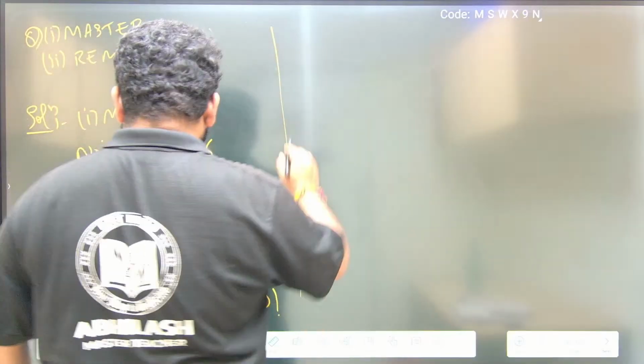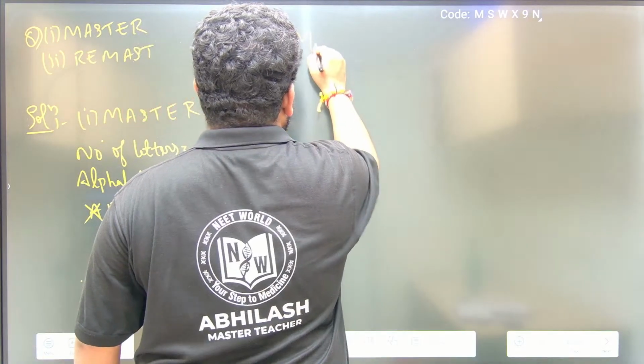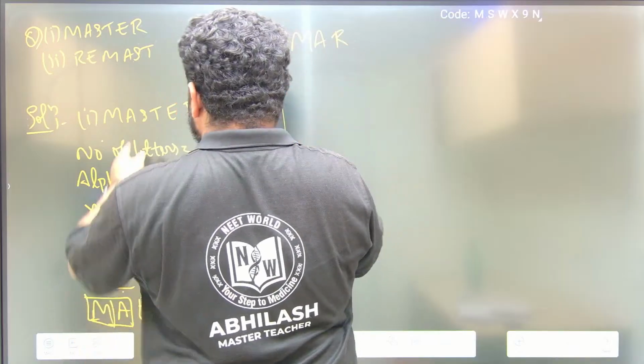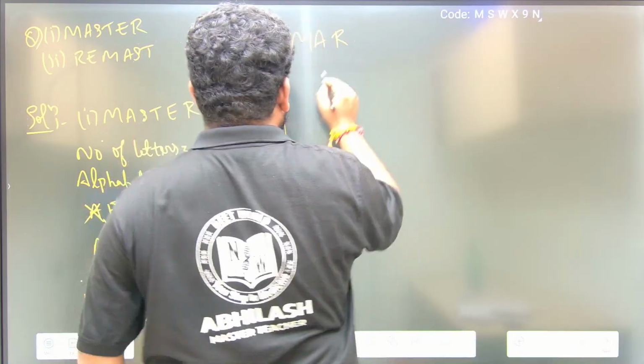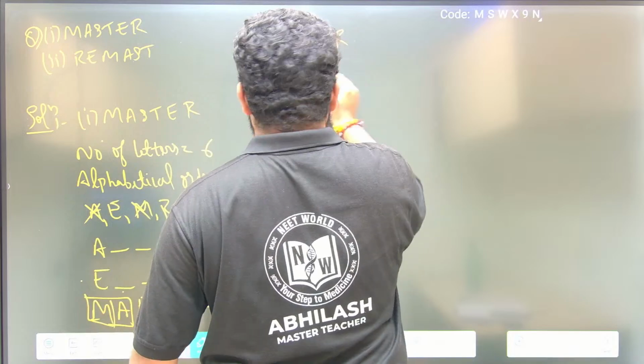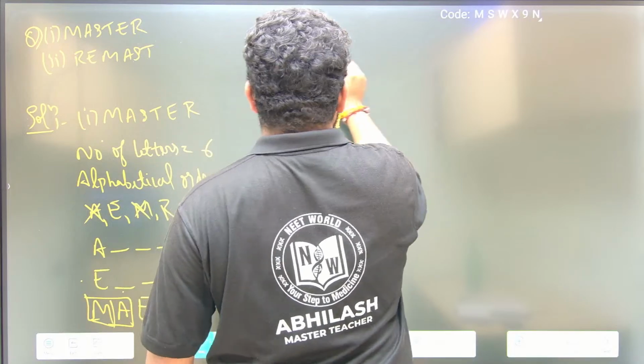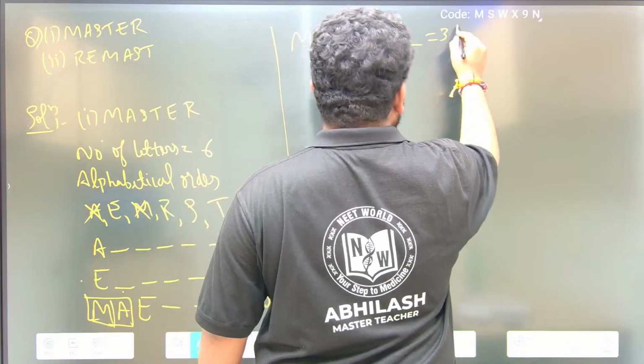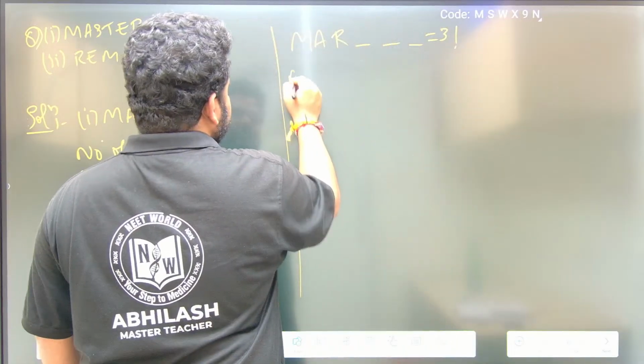Now see here, MA is fixed. After E, what is the letter that we have? R. Is R there here? No, first S should come, then R should come. After R, how many letters are there? 1 2 3. This can be arranged in how many ways? 3 factorial ways.